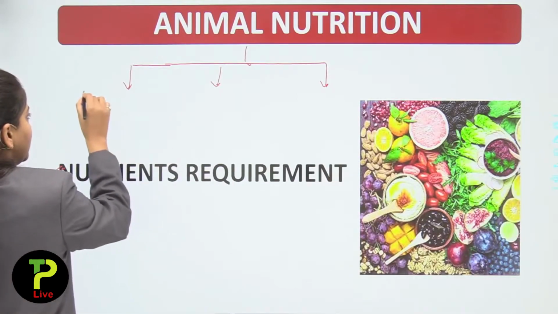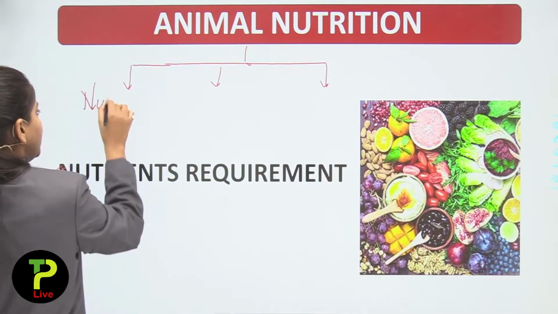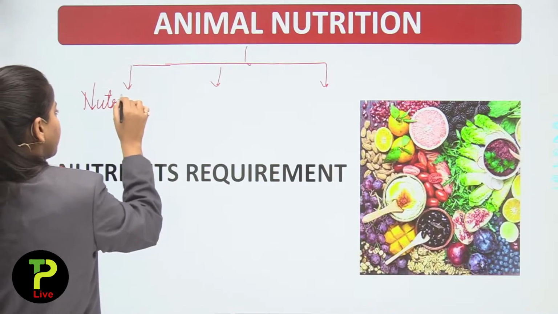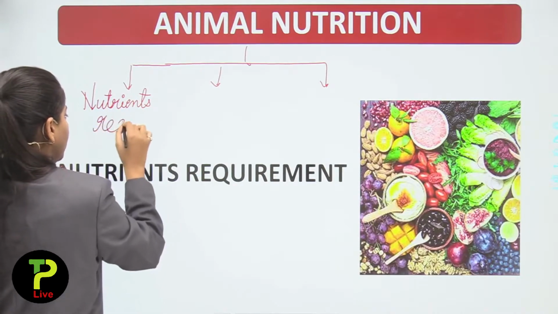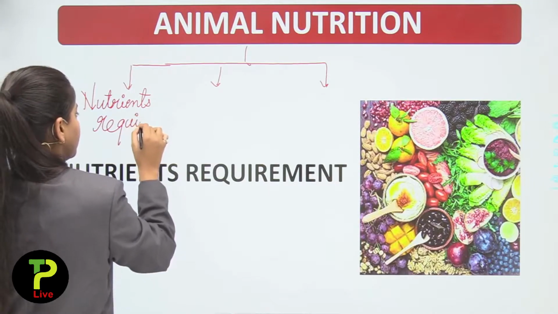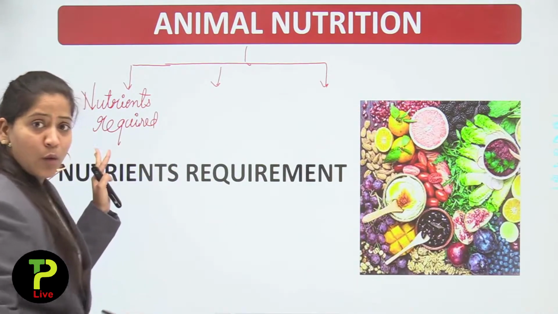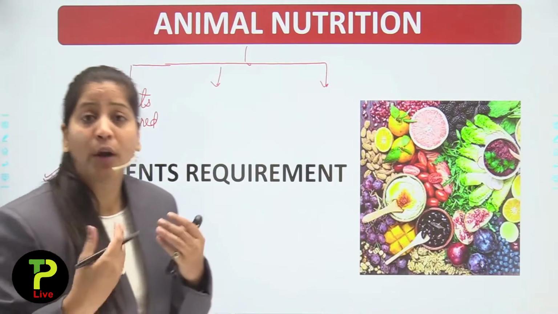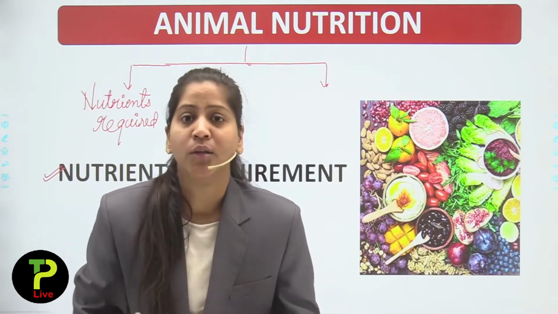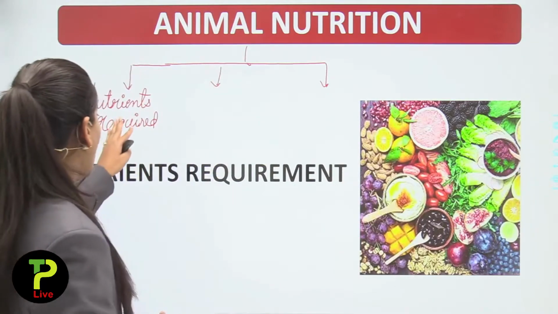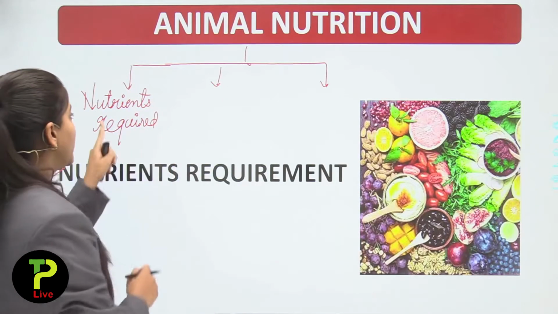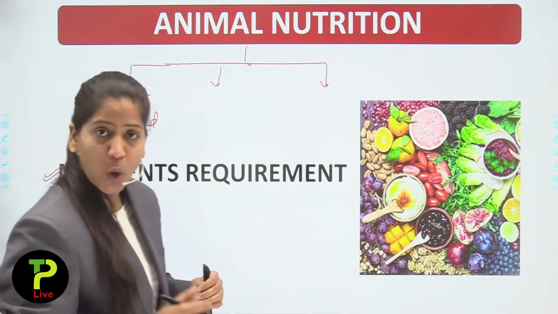First topic is nutrients required, meaning what kind of nutrients we require to get energy or to get anything. We will talk about nutrients required first.